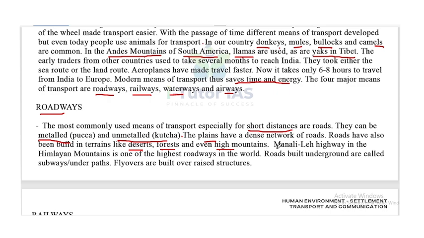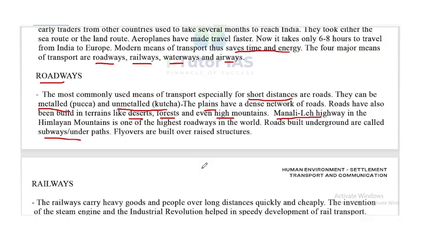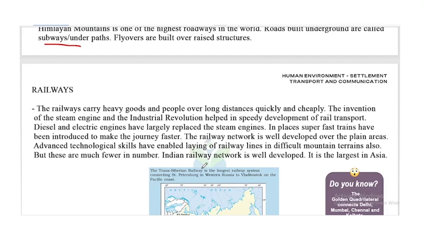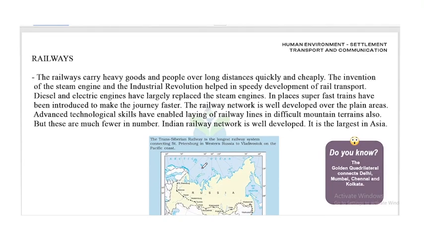The Manali-Leh Highway in the Himalayan mountains is one of the highest roadways in the world. Roads built underground are called subways or underpaths. Flyovers are built over raised structures. So roads built underground are called subways or underpaths, and flyovers are built over raised structures.